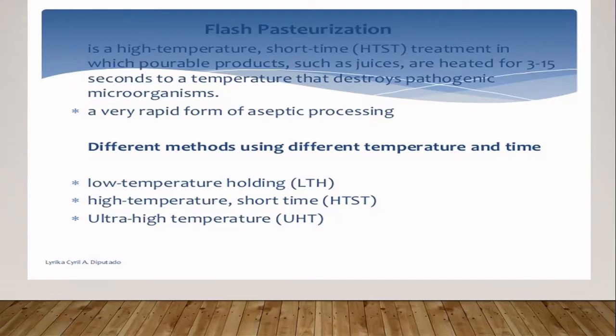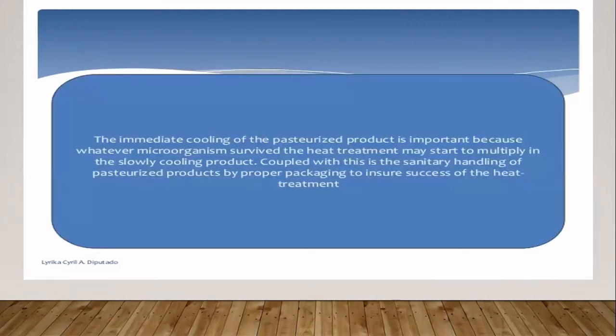It is used for juices, because there are pathogenic microorganisms which need to be destroyed, so the product is heated to a very high temperature for just a few seconds. In low temperature holding, you pass the milk through a low temperature of around 60 to 80 degrees. In ultra high temperature, a very high temperature of around 135 degrees centigrade is provided to the food for just 1 or 2 seconds.